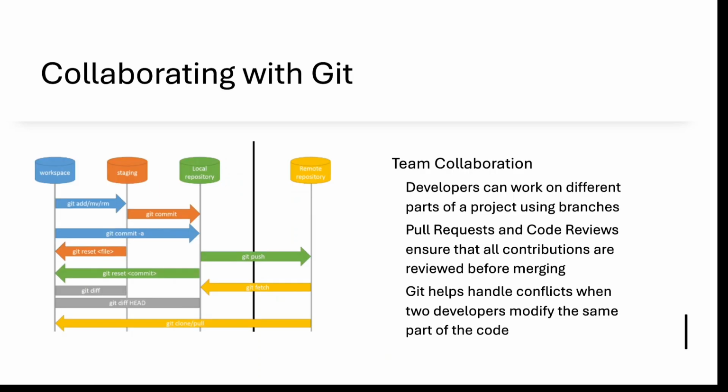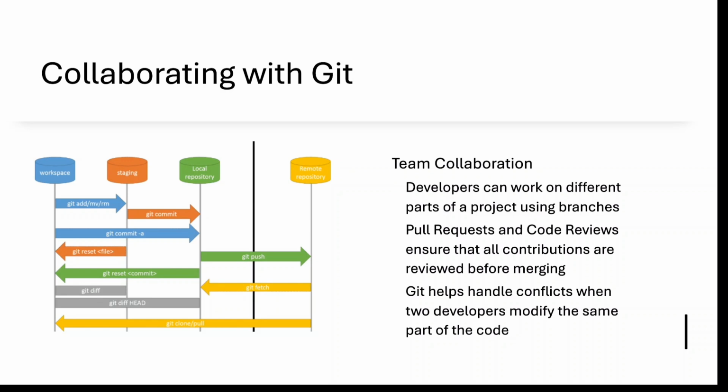Now some collaboration in git. Teams can collaborate, different developers can work on different parts of the project with the help of branches. They can raise pull requests and do code review. In the same way, as an automation tester, we are also able to write code and merge our code to our main automation repo.